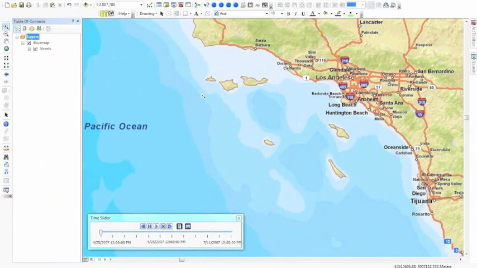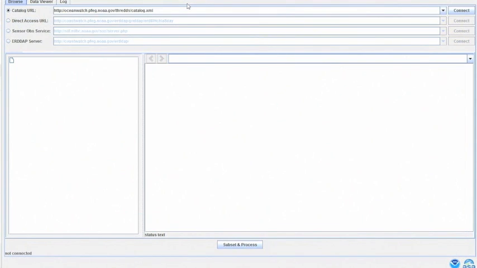The EDC can be used to connect ArcMap to a number of different data services. In this tutorial, we're going to see how to use EDC to connect to a THREDDS data server. Go ahead and launch the EDC application using the Environmental Data Connector option from the EDC menu. This launches a Java application, which allows you to connect to a THREDDS data server.